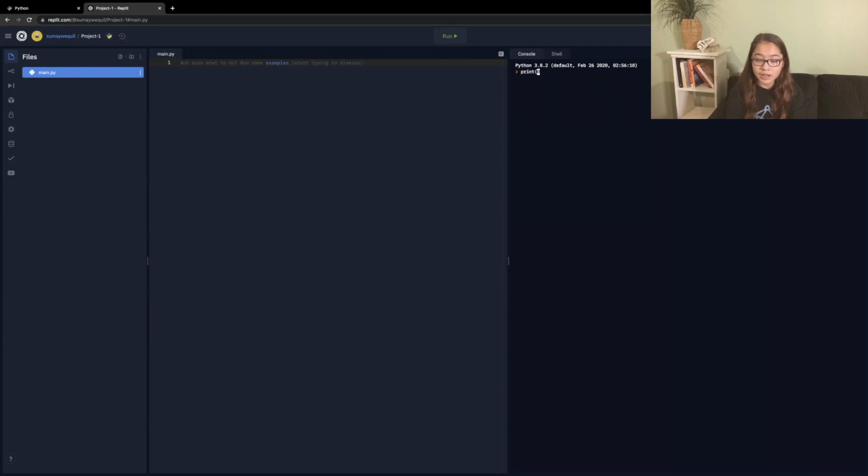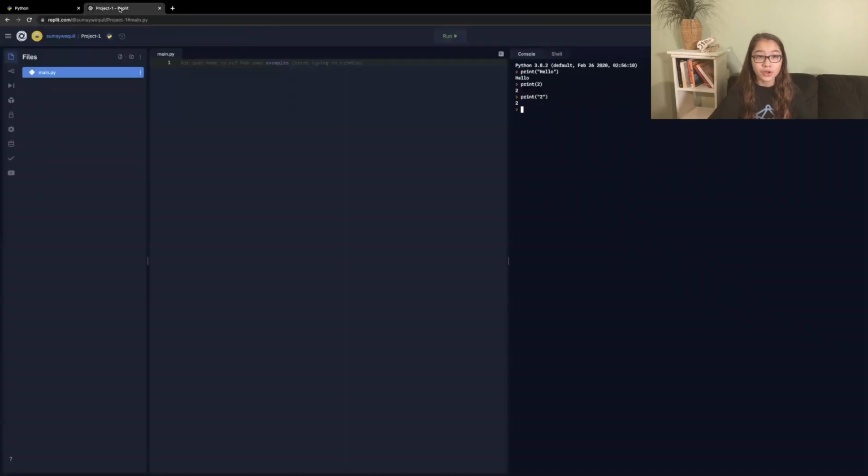You basically can just print something and the output will be whatever you print. So if I say print hello, then it will just output hello. You can also print numbers, and a number is just an integer. But if I were to print 2 inside of a string, this would be considered a string.